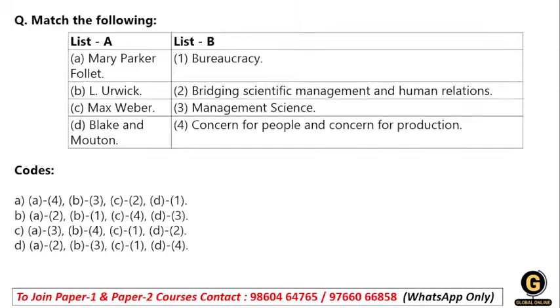Now the next one, this is the last question. Mary Parker Follett. Here the names of authors and developers are given to you, and you have to match who introduced which thing. L. Urwick, Max Weber, Blake and Mouton. The options are bureaucracy, bridging scientific management and human relations, management science, concern for people and concern for production.